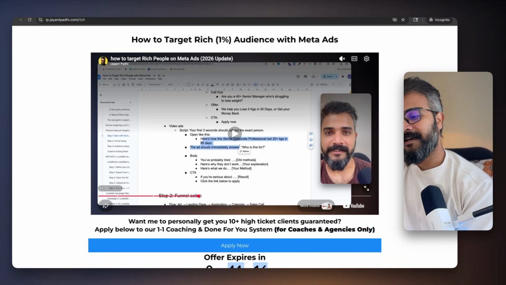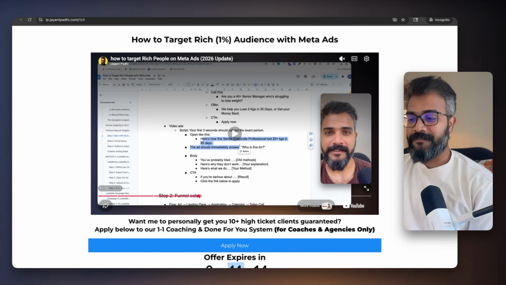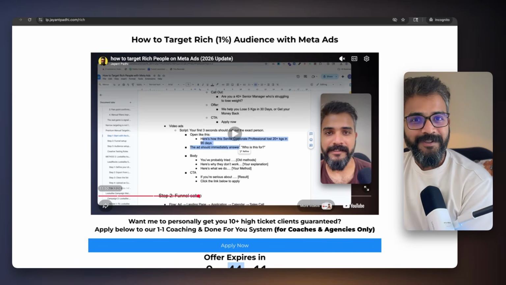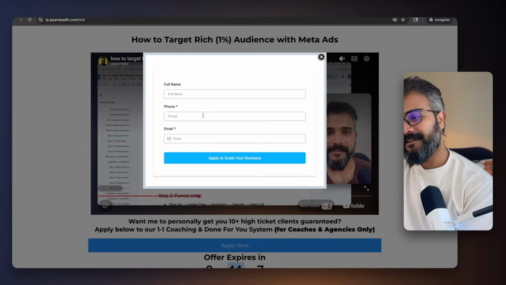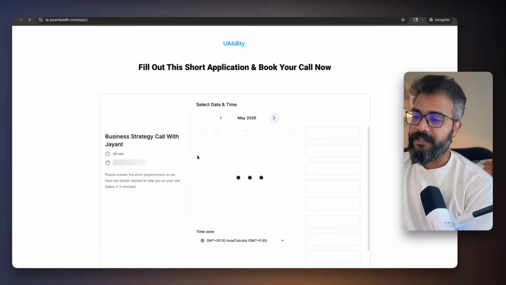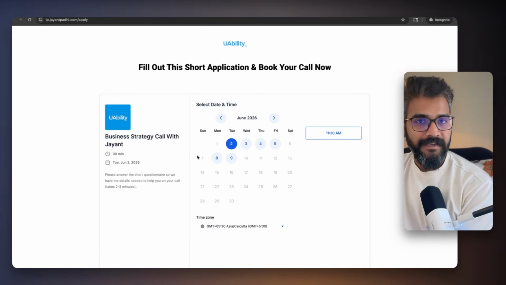Apply now and offer expires in 45 minutes, and it actually expires in 45 minutes. Try being on this page for more than 45 minutes, the button will go away. You'll not get this chance ever. So when they click on this, they go to this page where they go ahead and book a call with me. So this is the funnel setup that we are looking at.